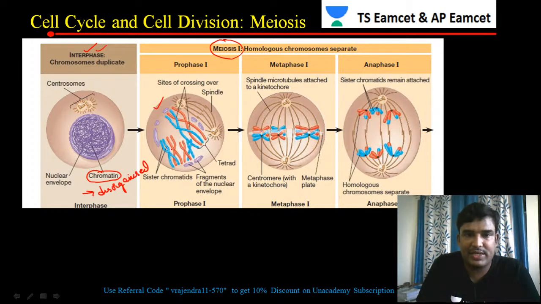When it comes to prophase, you are able to see a chromosome. Condensation of the chromatin material takes place and it is organized in the form of a chromosome-like structure.